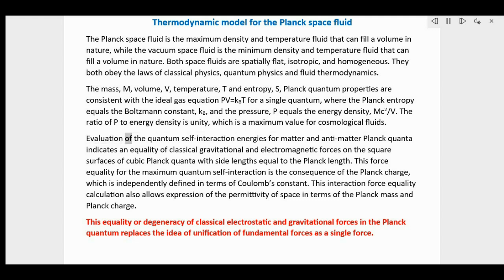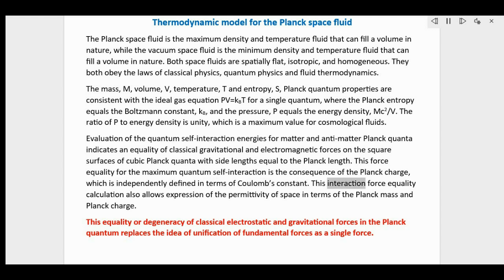Evaluation of the quantum self-interaction energies for matter and antimatter Planck quanta indicates an equality of classical gravitational and electromagnetic forces on the square surfaces of cubic Planck quanta with side lengths equal to the Planck length. This force equality for the maximum quantum self-interaction is the consequence of the Planck charge, which is independently defined in terms of Coulomb's constant.